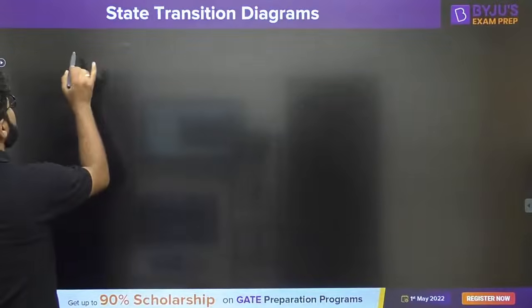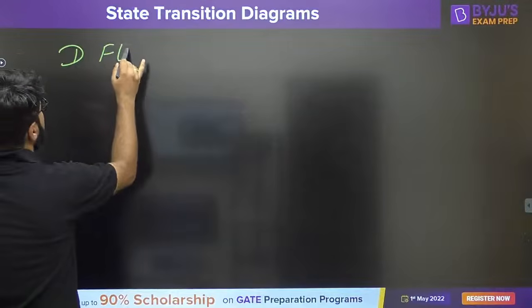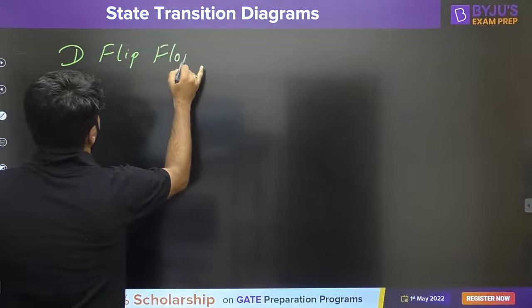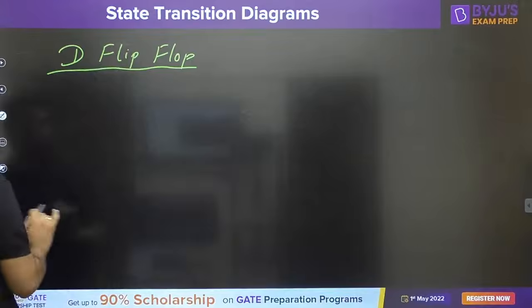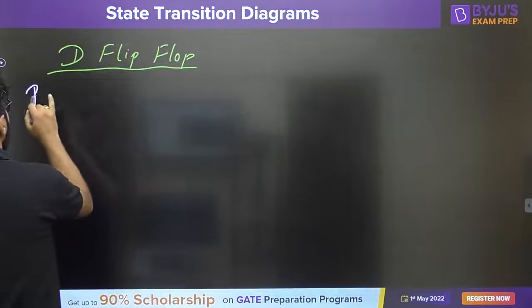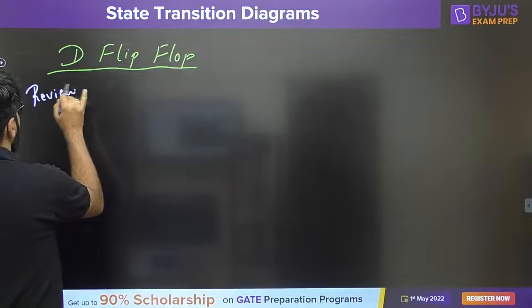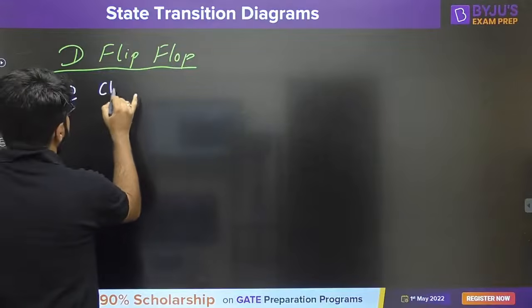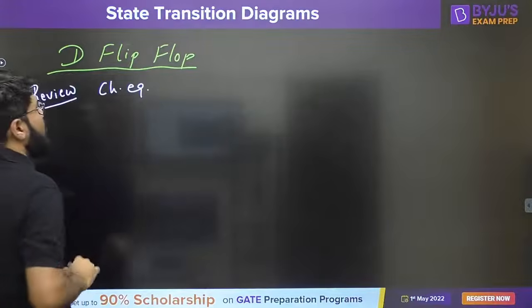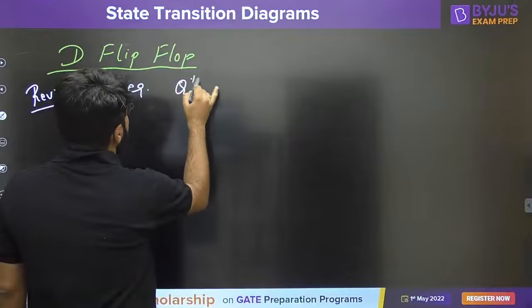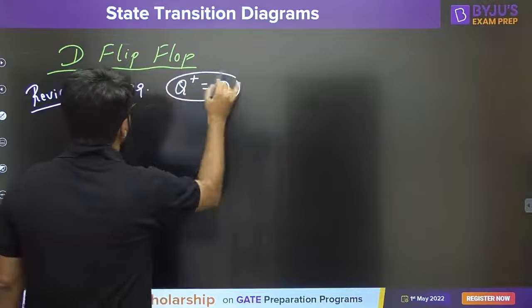So now let us take the D flip-flop in sequence. Let us draw the state diagrams of all 4, right? So let's have a quick review first of all. For the D flip-flop, what is the characteristic equation? In short, I will write it. It is simply Q plus equals D, right?